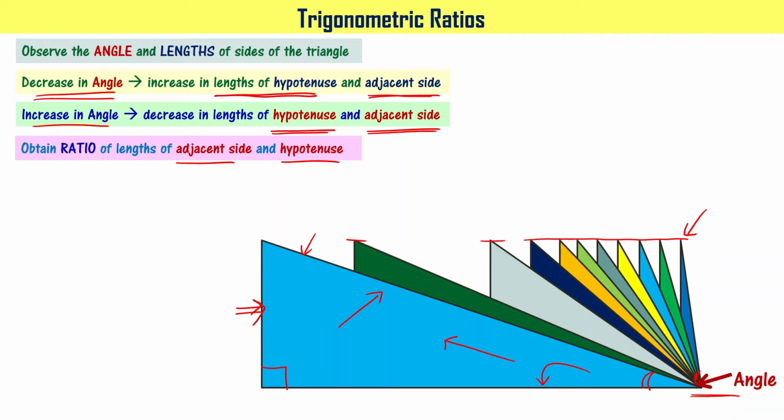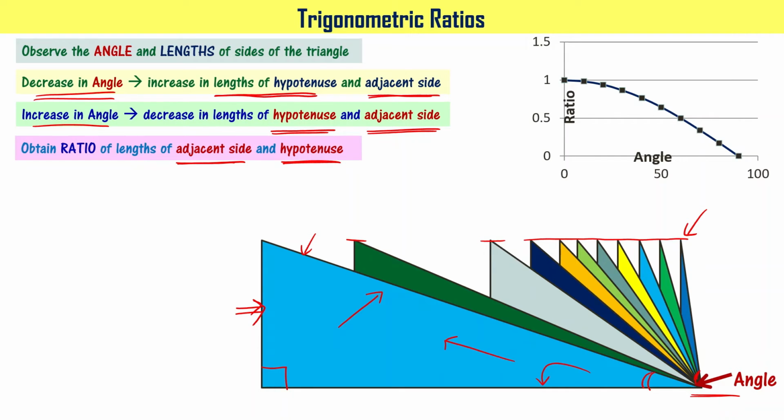If you obtain the ratio of the lengths of adjacent side and hypotenuse, what you get is a figure like this. Okay, when the angle is almost 0, the ratio is going to be 1. When the angle is almost 90 degrees, the ratio is going to be 0. In between, for different angles, for example, for 60 degrees angle, the ratio is 0.5, right? So the ratio has been changing as the angle changes.